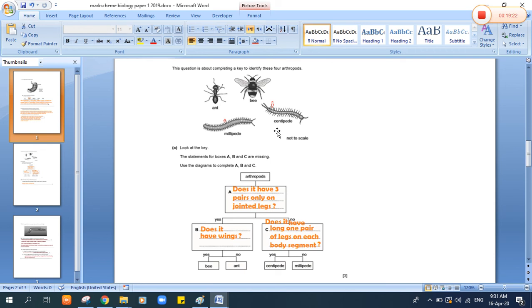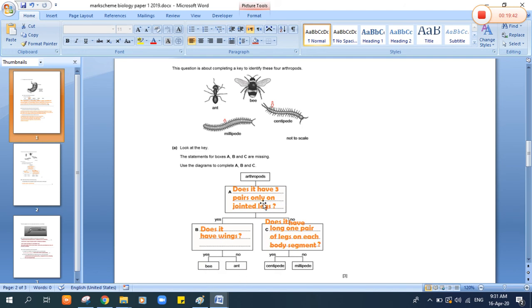What will be the question? Yeah, so the question will be, does it have three pairs only of jointed legs? Because if yes, we will move to the next question, which is, does it have wings? If yes, it will be a bee. If no, it will be an ant.